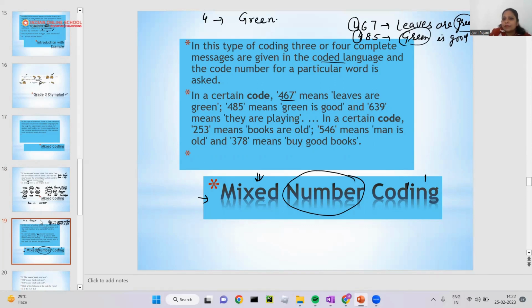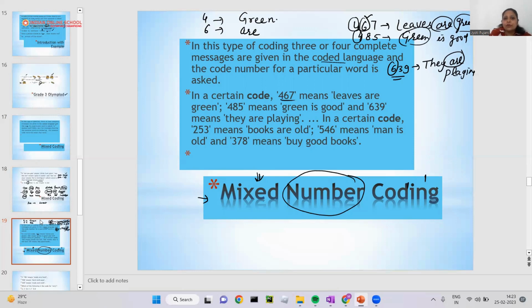What is my point? Okay. Now after that, 6, 3, 9 means they are playing. If I write 6, 3, 9, they are playing. What is the other 6? 6 is here and 6 is here in this line. 6 is common. And what is common in this line? I can see only the word R. So 6 means R here. What is my point? 6 is R here.